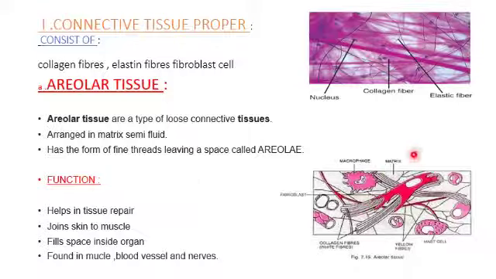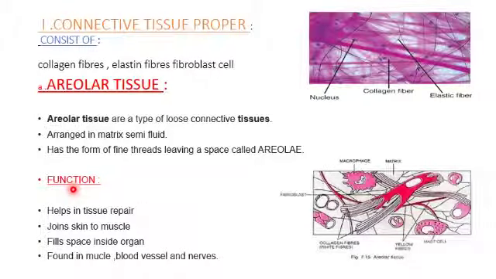So what is this areolar tissue? This is a type of loose connective tissue. Why are they loose? Because they are arranged in a fluid matrix, a semi-fluid gel-like substance. That's why they are loose connective tissue. And they also have fine threads in between, leaving some space which is called areolae. So you can see here some spaces in the diagram.